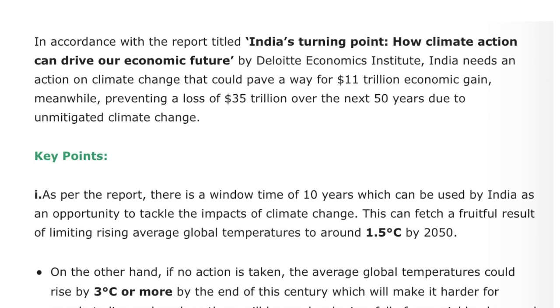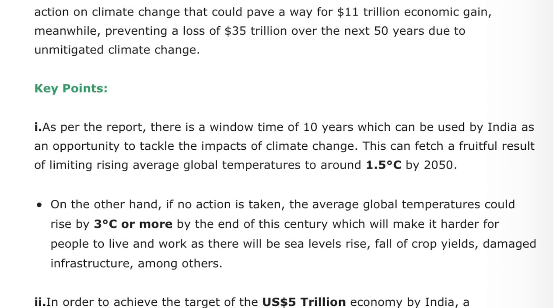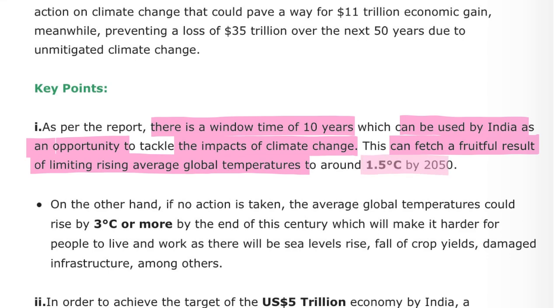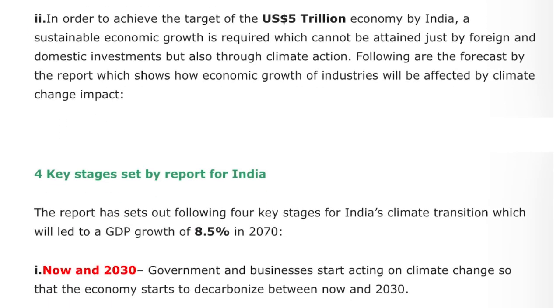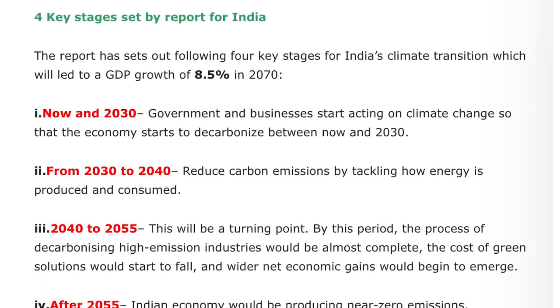Alright, then what it is saying, there are various key factors that you need to remember. As per the report, there is a window of 10 years which can be used by India as an opportunity to tackle the impacts of climate change. This can fetch a fruitful result on limiting rising average global temperatures to around 1.5 degrees Celsius by 2050. According to this report, the knowledge you need to gain is from these 4 key stages.